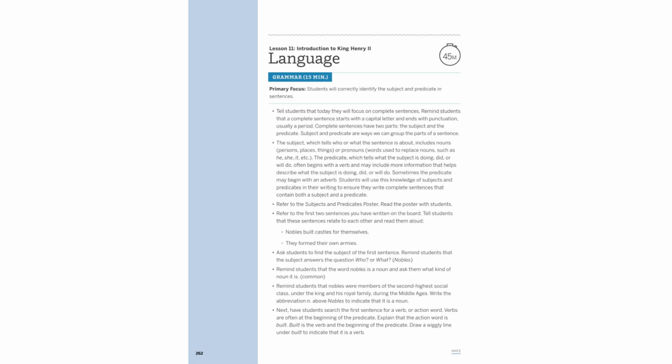Today, we'll focus on complete sentences, which start with a capital letter and end with punctuation. A complete sentence has a subject, telling who or what it's about, and a predicate, describing the action. For example, in "Nobles built castles," nobles is the subject, and built castles is the predicate.